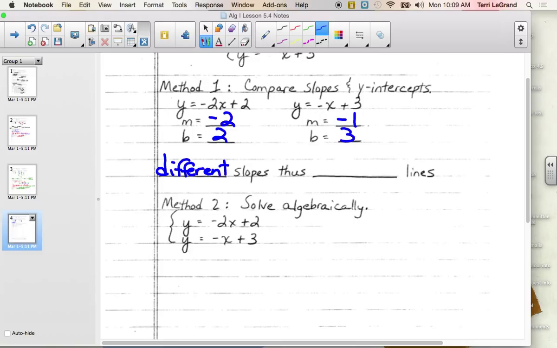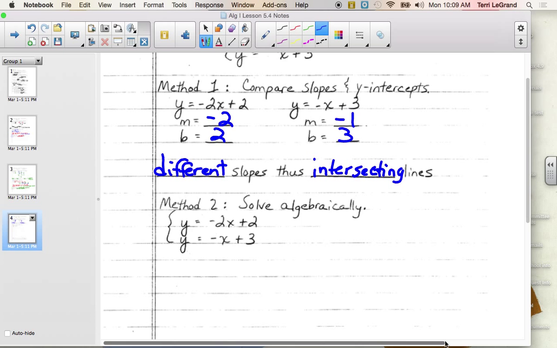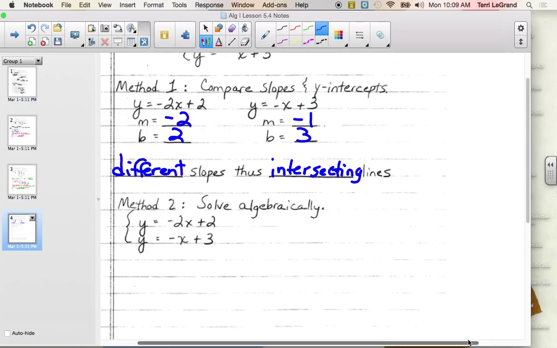So they have to be intersecting lines, don't they? If they're intersecting lines, how many solutions? One solution. And you don't even have to find it. Right now, you're just determining what kind of systems they are. If there's one and only one solution,